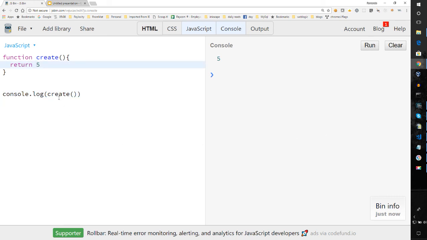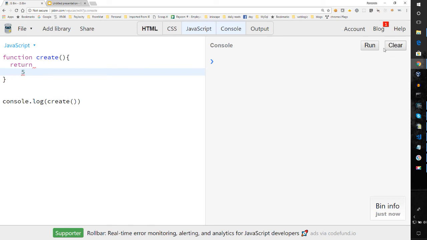But what happens if I return 5 like this? Well, that may not be what we expect. You notice that it returns undefined because JavaScript will automatically assume that that is the end of the function, and it does not see that 5. But if I was to do this, let's see what it does then. It still does undefined because it automatically adds the semicolon.